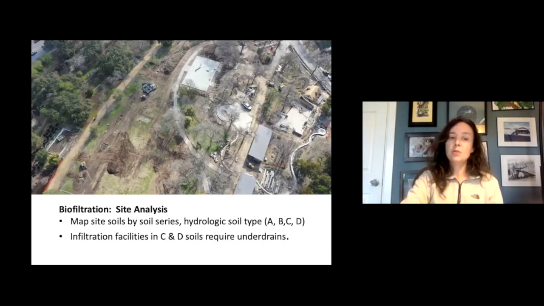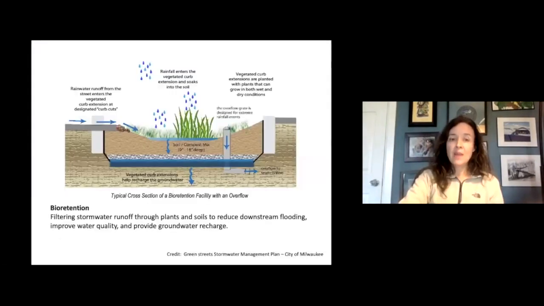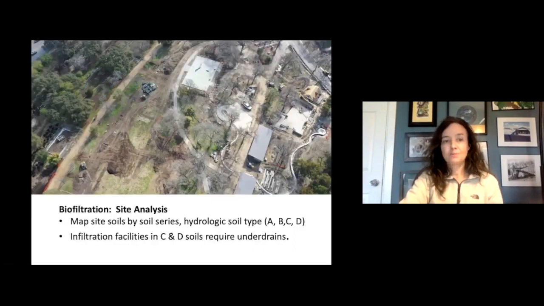When you get to C and D soils, then you're typically looking at systems that require underdrains. So you may be getting some of the filtration and the reduced downstream flooding, but not as much of the groundwater recharge because of the soil profiles there having lower infiltration rates.